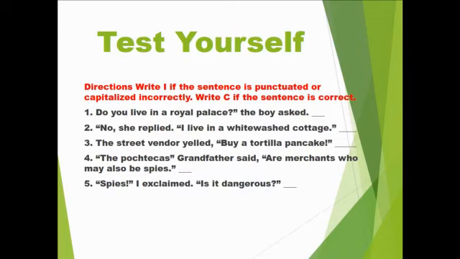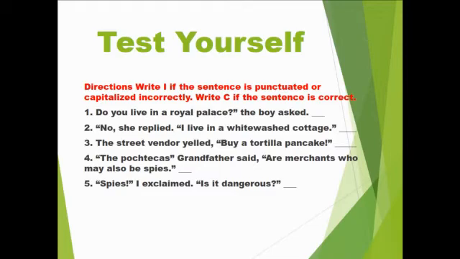Number 2. No, she replied. I live in a whitewashed cottage. Just note where the quotation marks are placed, then see if they are placed correctly or incorrectly. Then write I or C. Question number 3.